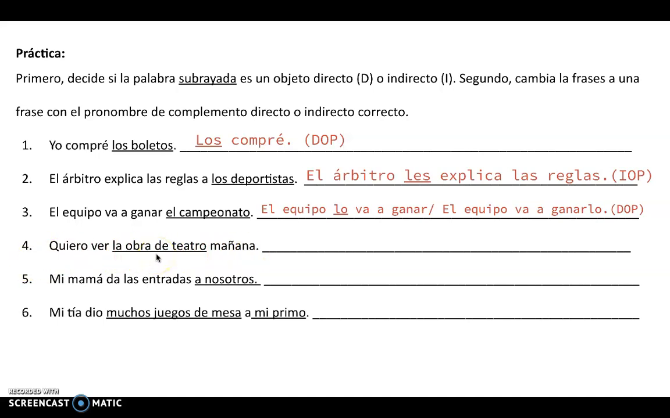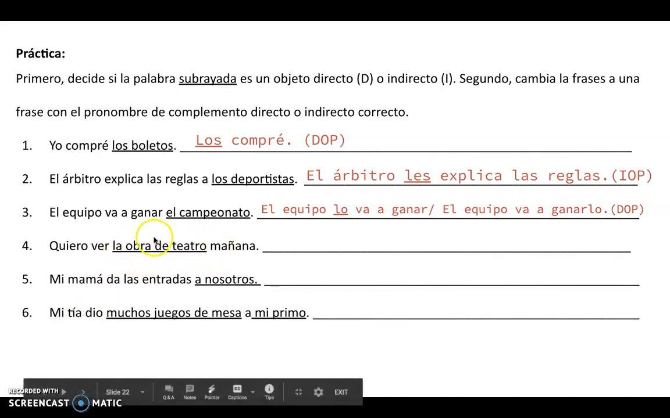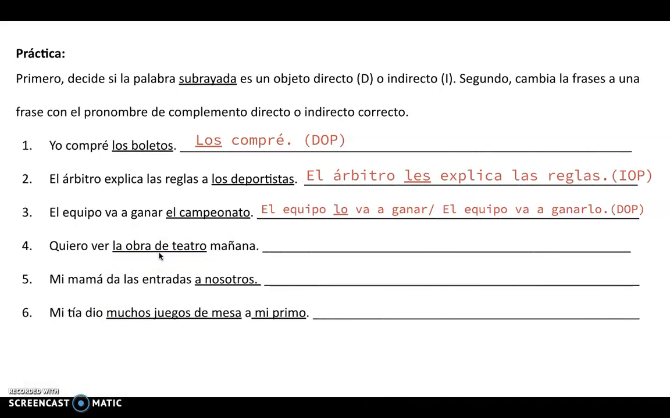What do you want to see? The play. To or for whom do you want to see the play? That is not applicable in the sentence. So we're going to be changing la obra de teatro to a direct object pronoun, which will be la. Now where do we put it? Quiero ver. We have two verbs. We can either go in front of the conjugated verb or attached to the infinitive verb. La quiero ver mañana. Quiero verla mañana. I want to see it tomorrow.